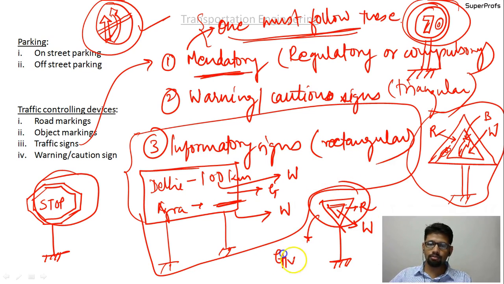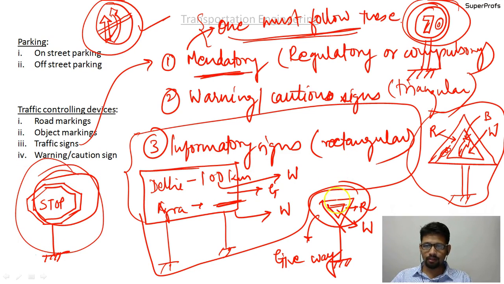Give way. And the shapes they have are usually the exceptions. These exceptions, this kind of shape, are most likely to be asked in the GATE examination. Wherever there is an exception, GATE will go after it.